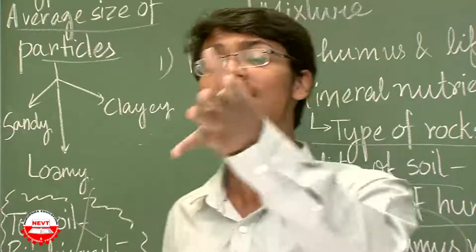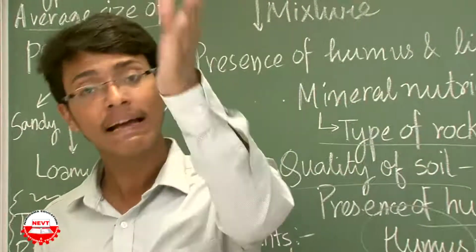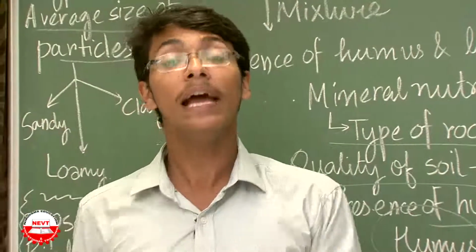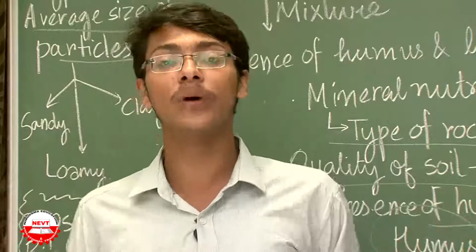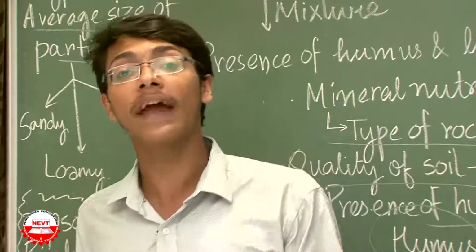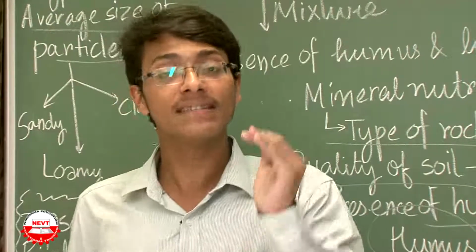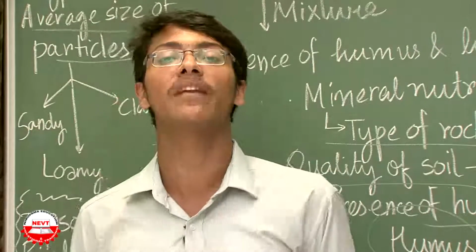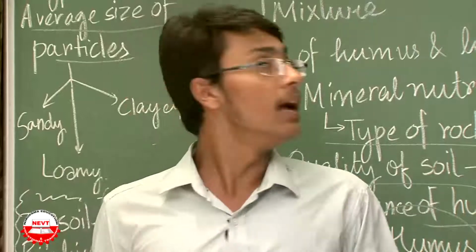The fertilizers and pesticides used in the ground kill the microorganisms of the soil which make the soil fertile. Even the earthworm, which is said to be the friend of farmers, is killed, because earthworm makes the soil fertile by constant cutaneous respiration of the skin.